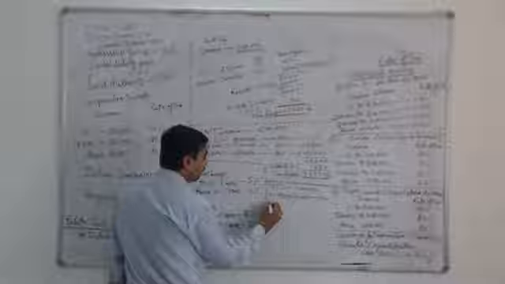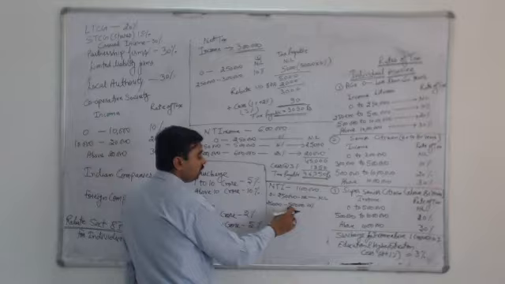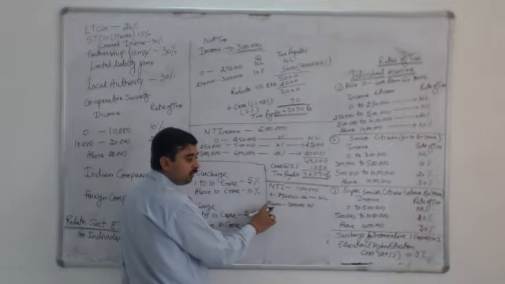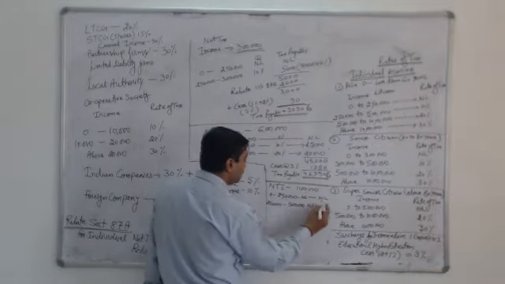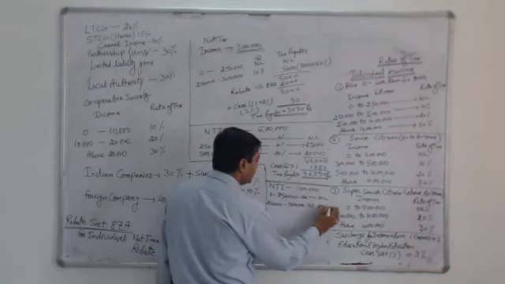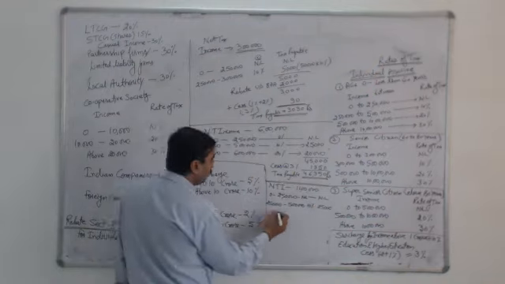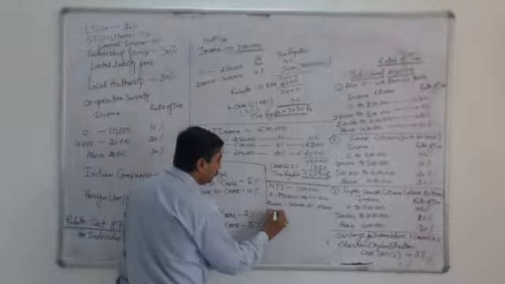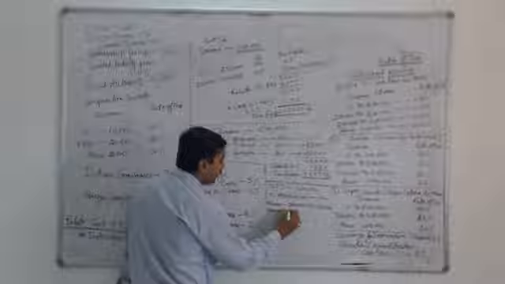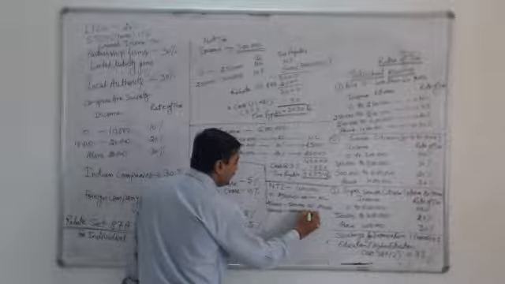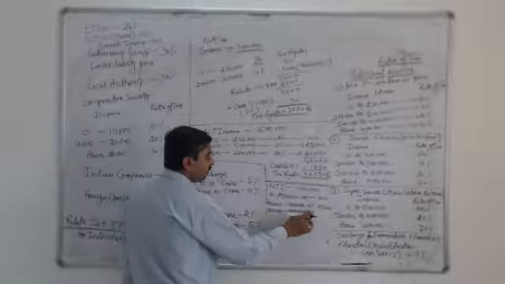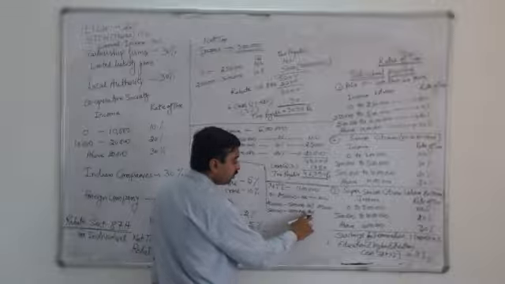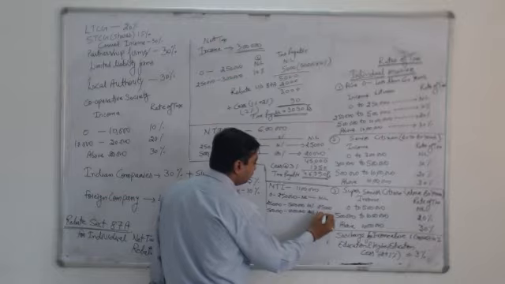Thereafter, from 2,50,000 to 5 lakh, the tax rate is 10%. So, in between this, the range is 5 lakh minus 2,50,000, which is 2,50,000, and on that 10% tax is payable. So, 25,000 is payable. The next slab of the assessee was above 5 lakh to 10 lakh, and 20% was the rate of tax applicable on that. So this range includes 10 lakh minus 5 lakh, which means 5 lakh, and tax is payable at the rate of 20%. So 5 lakh into 20% will be 1 lakh.